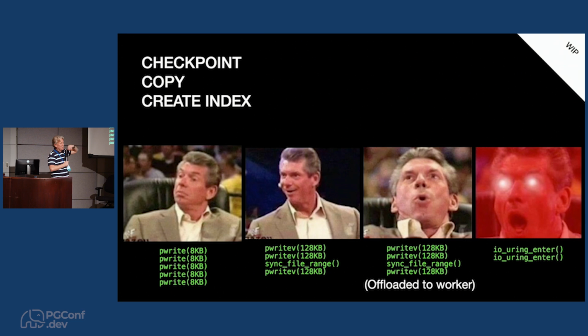In early experimental code with synchronous write streams, it looks like this. Unsurprisingly, it's just done the write combining. There's also this sync_file_range thing, which I'll talk about in a minute. So the next steps are to get that offloading that stuff into the background, and finally into io_uring.